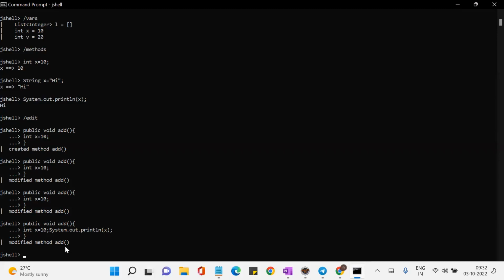Can we create a calendar or calculator application here? Is it possible? Yes, you can. For a calendar application, where do you write the code? Some logic would be there. For example, you write a method called calendar, and inside that method you write the calculator logic, or whatever it is. In the calendar method you will write the code, and that method will be called from the main method, right?